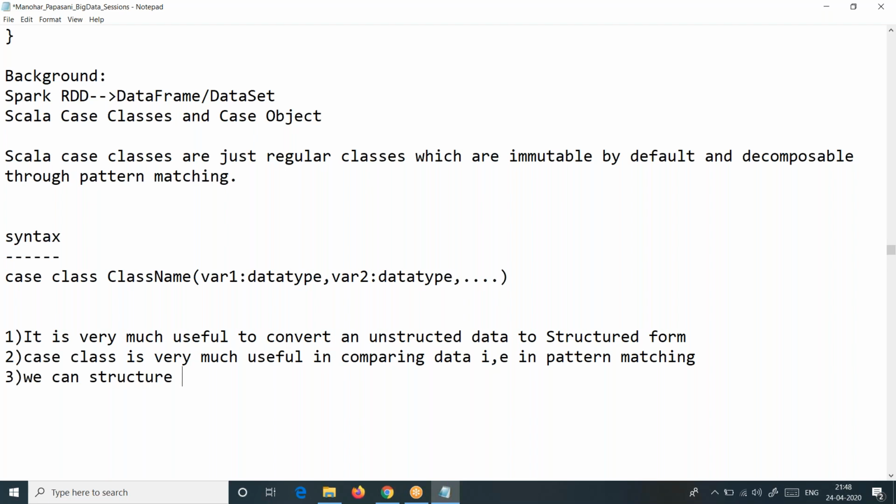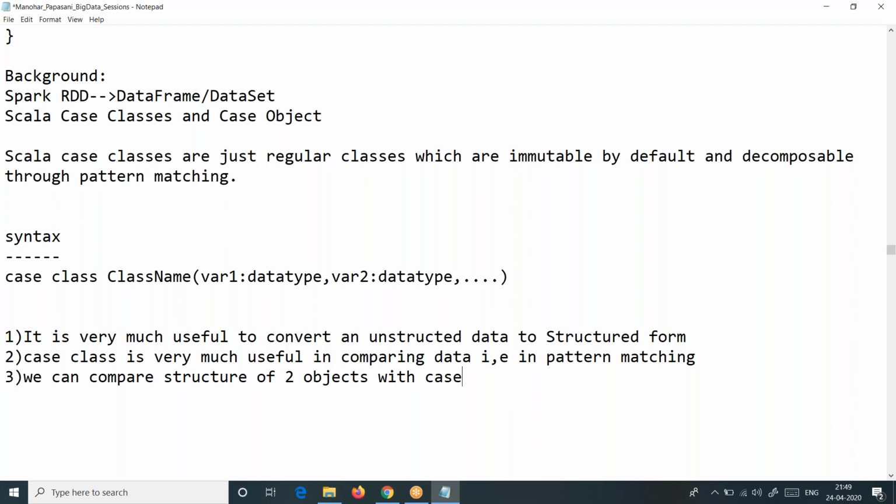We can compare the structure of two objects with the case class because it has a method like the equals method, which helps us compare the structure directly, whether two objects have the same data or not. That is one of the very useful scenarios with case classes. We can compare the structure of two objects with a case class.